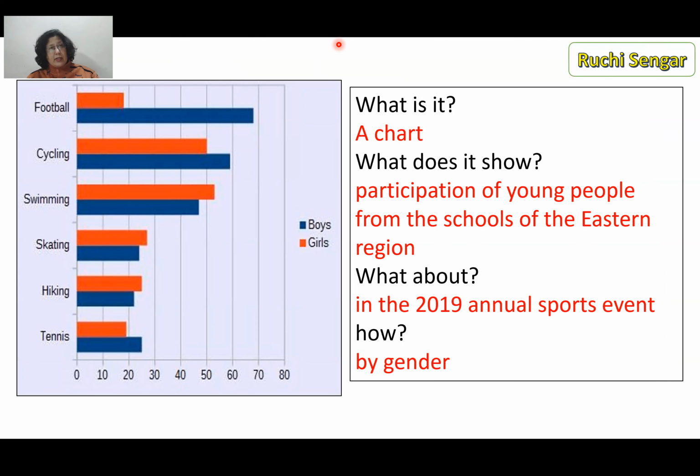Okay, so boys, girls. Okay, I'm not going to comment on the inclusion or the exclusion of the third gender in this chart. So you'll have to excuse me on that one. That is an important aspect at the end of the day.